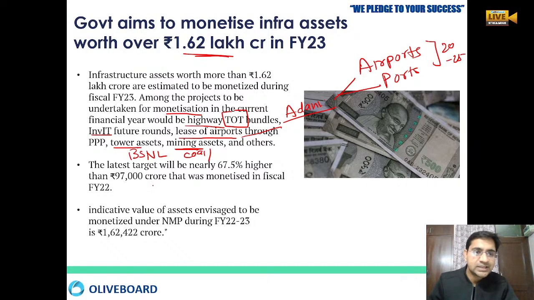So the latest target will be nearly 67.5% higher. Earlier, in financial year 2022, we raised 97,000 crore, but in this financial year 2023 we want to raise 1.6 lakh crore. The National Monetization Plan requires 1,62,422 crore. We want to raise it.